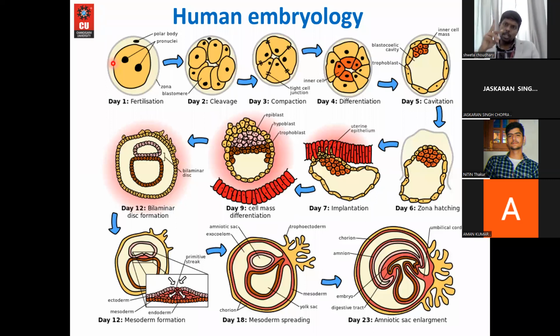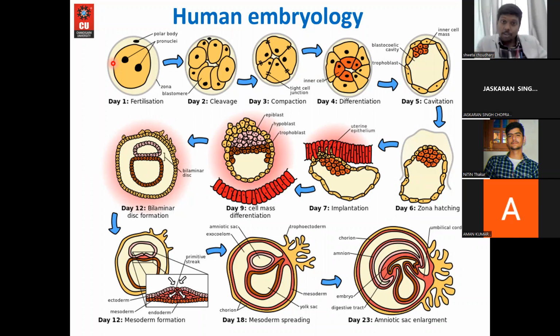We have 2 types of sex cells, male cells and female cells. Male cells are called sperms, whereas female cells are called ovum. Both sets of 23 chromosomes will merge together to make a single functional complete cell. That is a fertilized cell. Now this single functional fertilized cell will undergo further divisions, and it will split into these 4 types of tissue categories, and it will make the entire organ system, and the entire architecture of the human body.